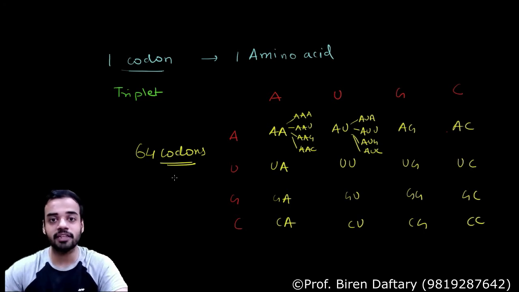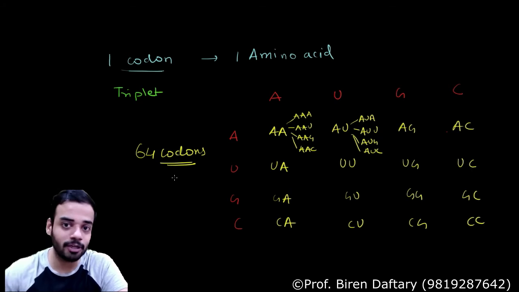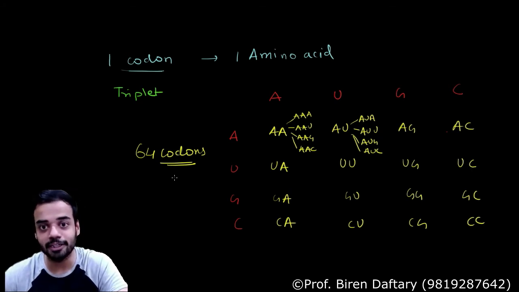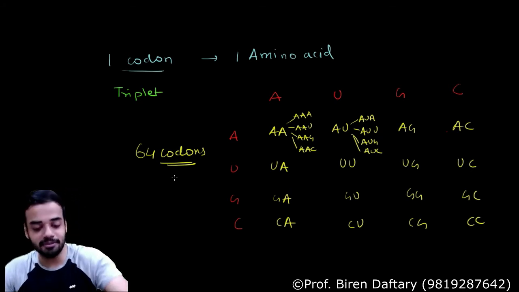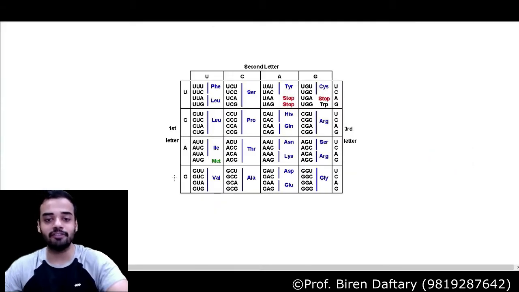But now you will say, "Sir, if there are 64 codons, then 64 amino acids should be formed." That is what you will ask, right? See my friends, you want to form 20 amino acids. Now have a look at this diagram.